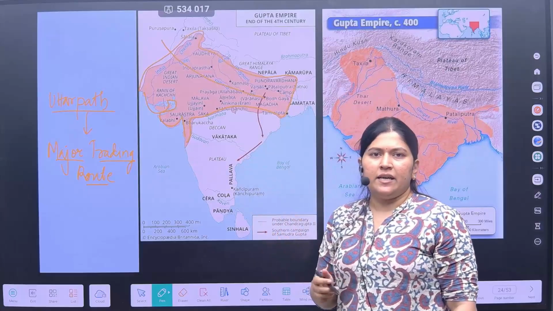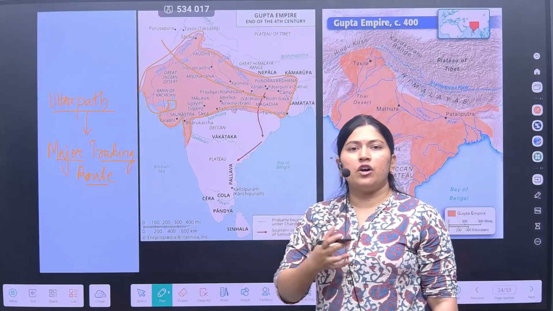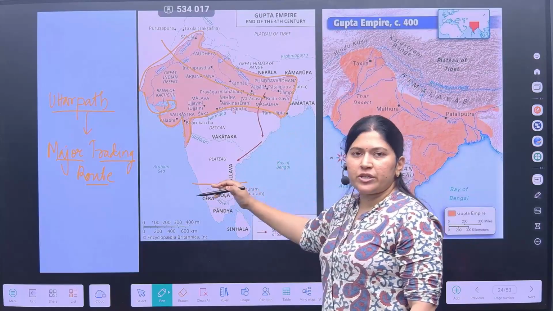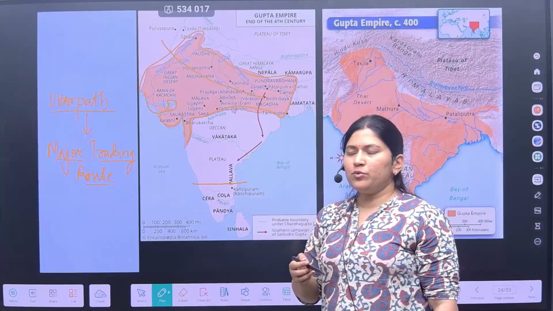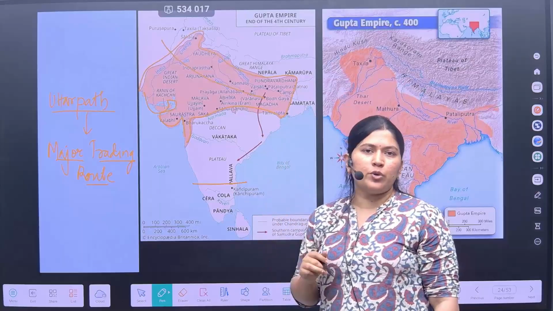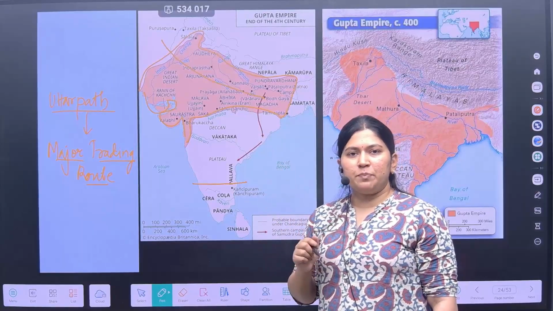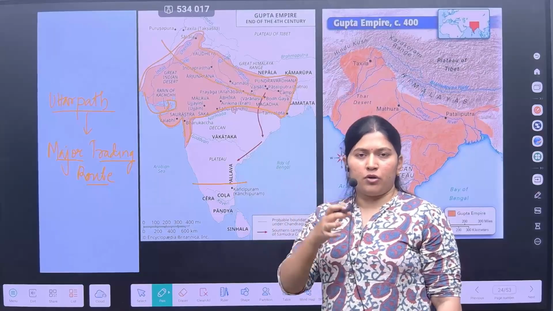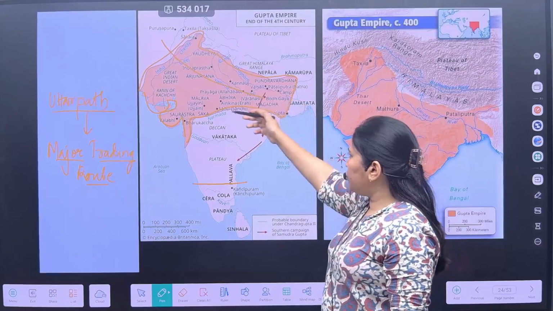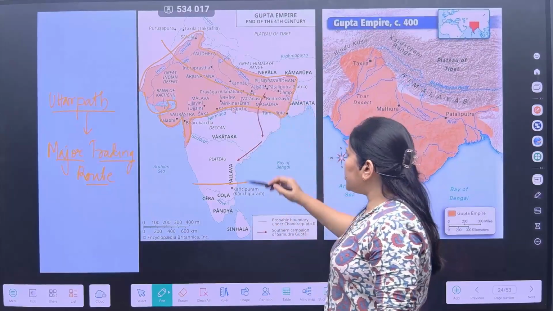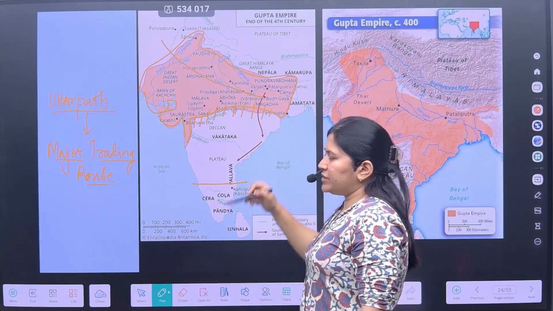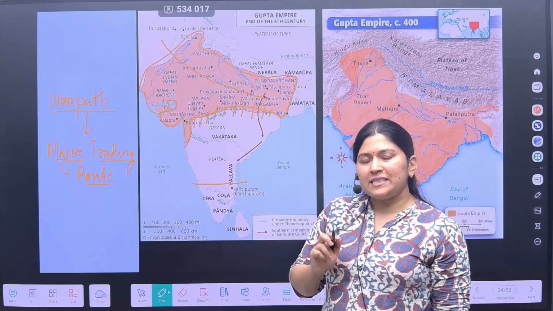Secondly, during the reign of Ashoka, he had captured nearly till the Chola, Chera and Pandya, and that is why the Dakshinapatha was completely accessible for the Mauryan people. But as the Mauryan Empire declined, during the Gupta period the connections were not that strong with the southern and Deccan regions. Now why is this so?